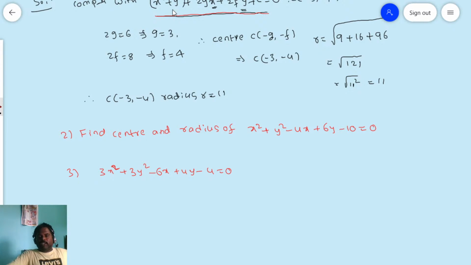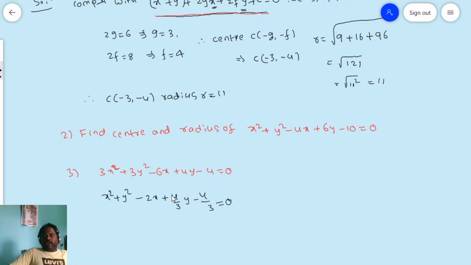So the x square plus y square coefficient here is 1. But here, the x square plus y square coefficient is 3. So what we have to do is divide by 3. To get the solution, we have to divide by 3. Then you will have x square plus y square, and if you divide by 3, 6 by 3 is nothing but 2x. This is 4 by 3y minus 4 by 3 is equal to 0.